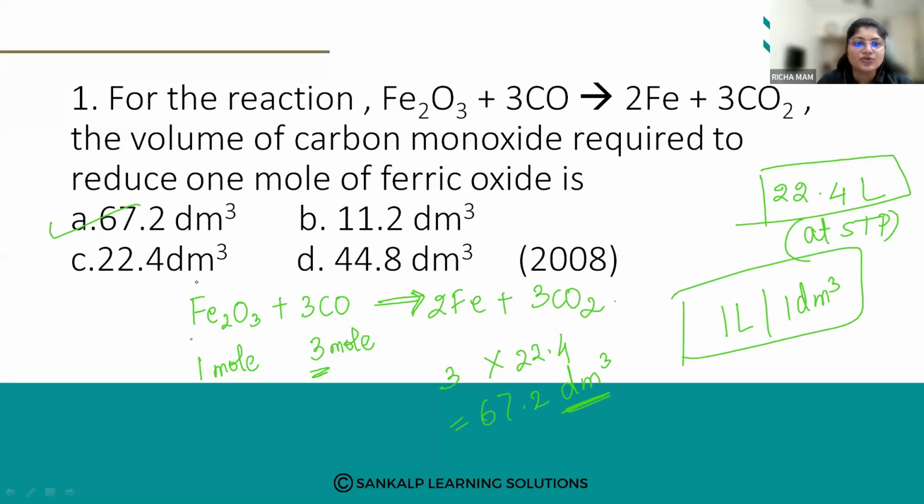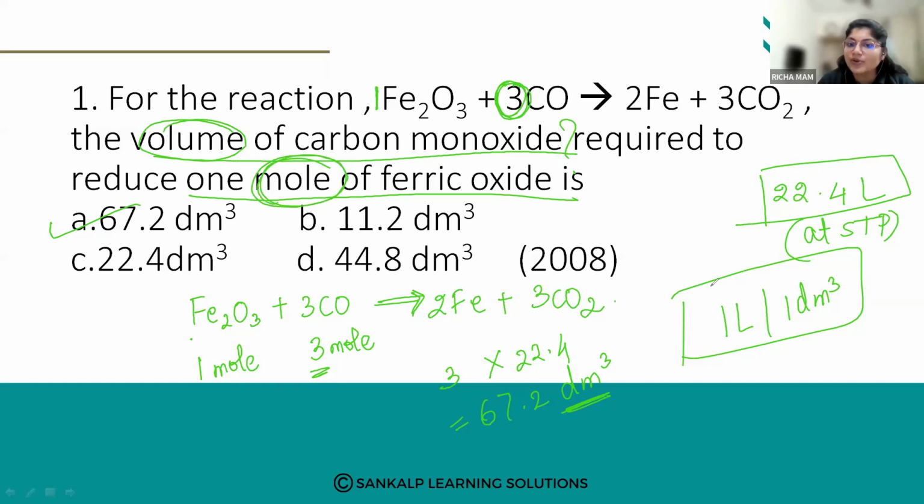So how much is it? In the equation only you can see, to reduce 1 mole of ferric oxide, how much volume of carbon monoxide is required? 3, right? So we are calculating the volume, using the mole concept.